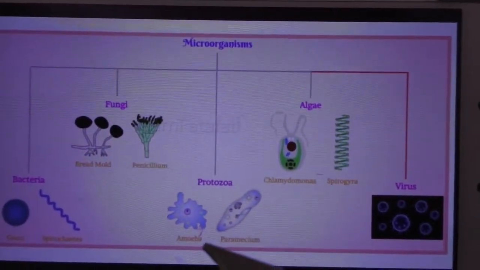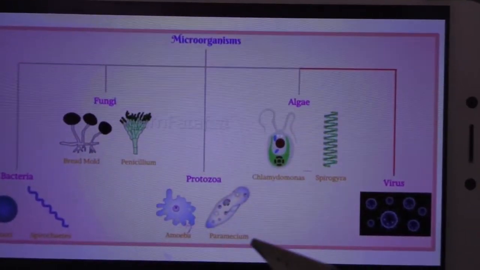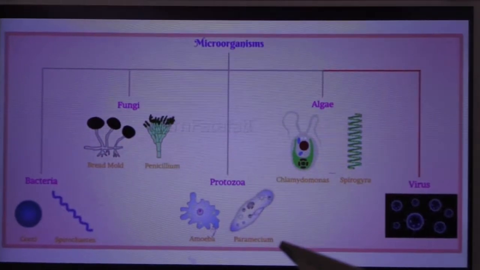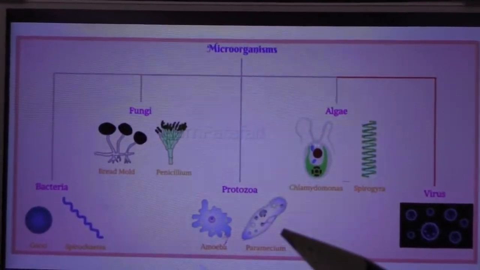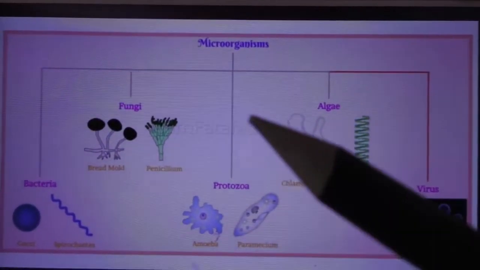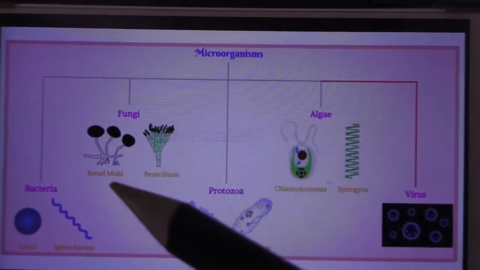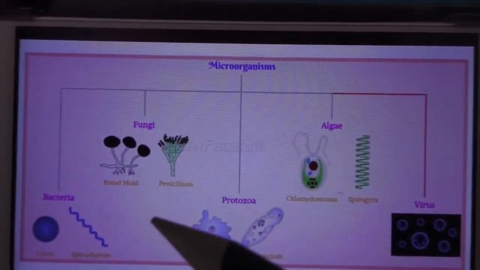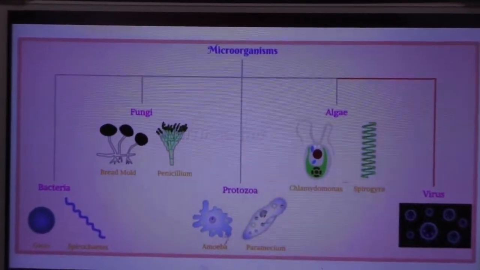Here note this we call as amoeba, and this is paramecium. Single cell microorganisms. And here fungi. It's a bread mold. Okay, and this is penicillium.